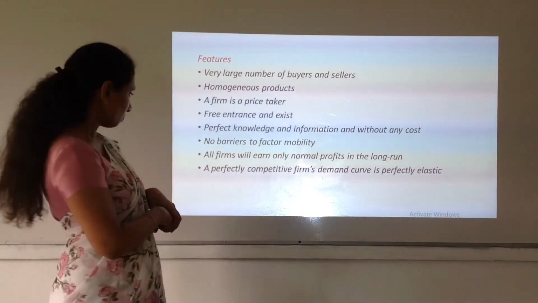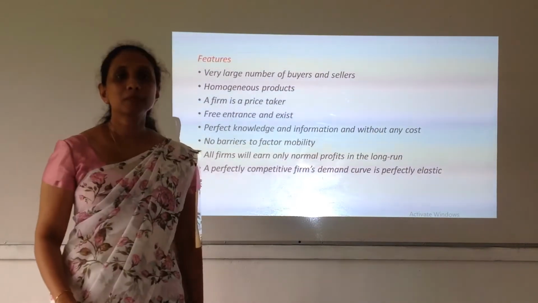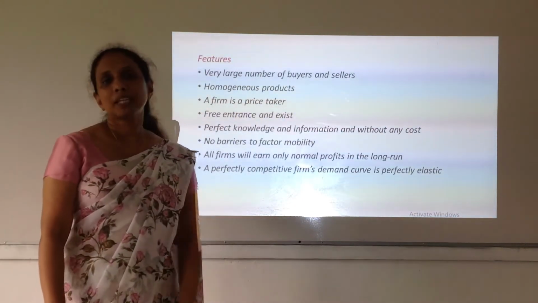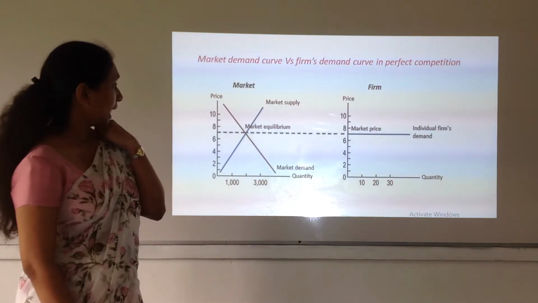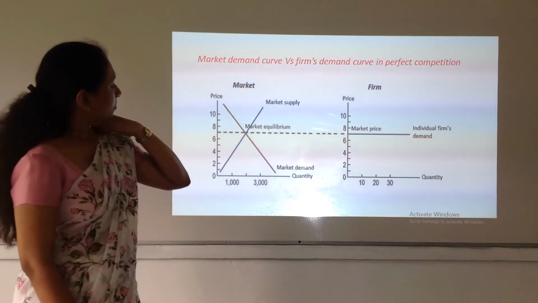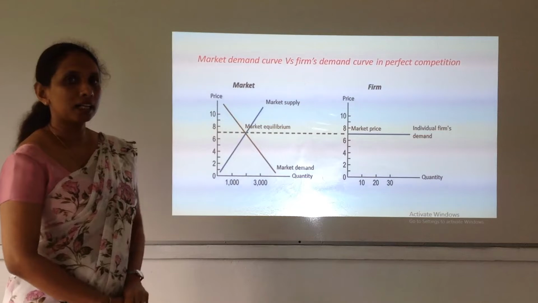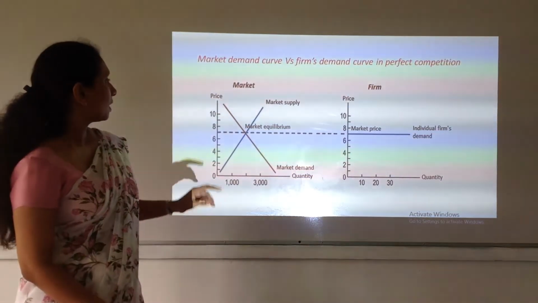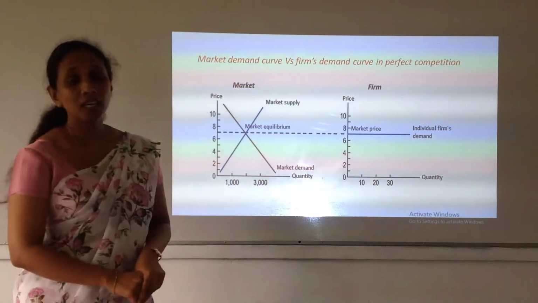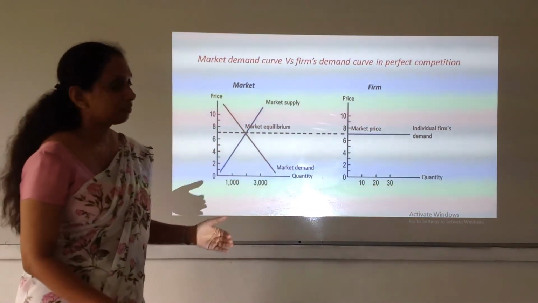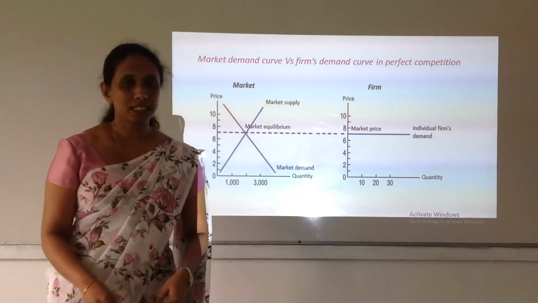Then the last point is, a perfectly competitive firm's demand curve is perfectly elastic. What is that? Here, there are two demand and supply curves given in this slide. First, the demand curve for the market is given, and the next one, the demand curve of the perfectly competitive firm is given. Now, as I told you when discussing the features,